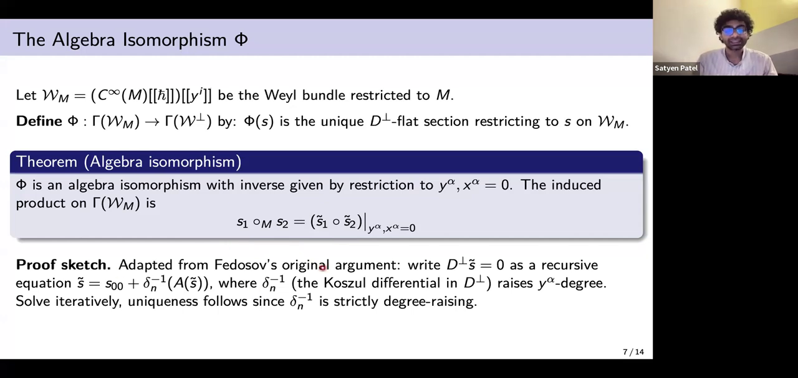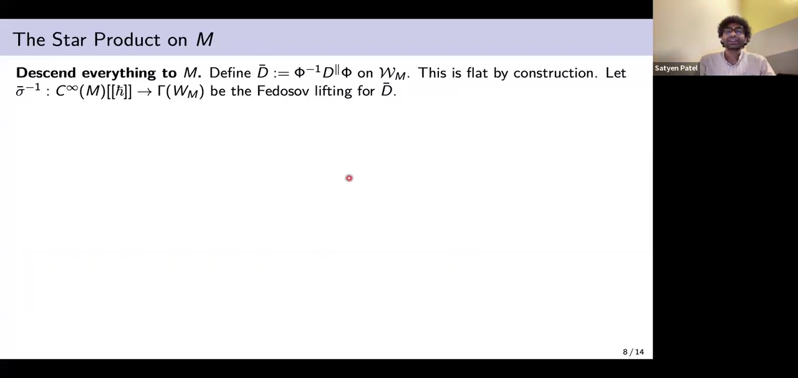The proof sketch is we have this recursive equation that we know from the definition of the Fedosov d perpendicular, where it's recursive because this occurs here and here also. And this delta n is the causal differential of the d perpendicular part. So we start with the 0 degree, this S00, then we put that here and get a first degree because delta inverse raises the degree of y. Then we put that again and get higher degrees consequentially. So solving this iteratively, we know that it's unique. Yeah, so now we can descend everything to M.